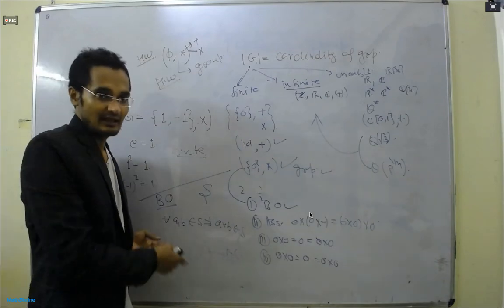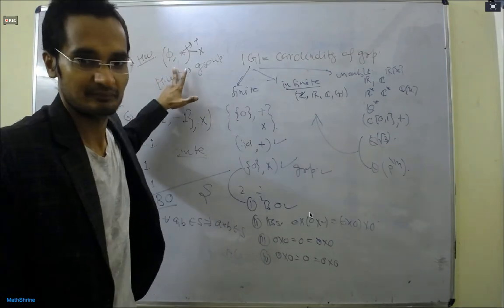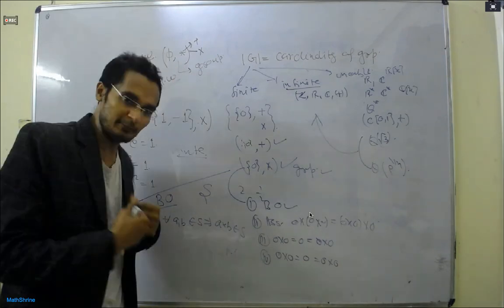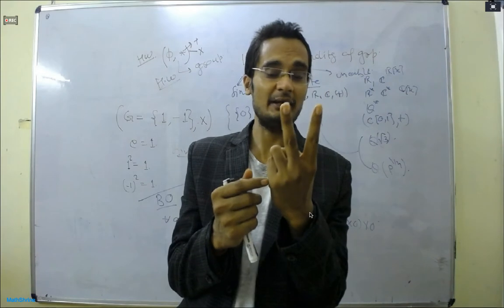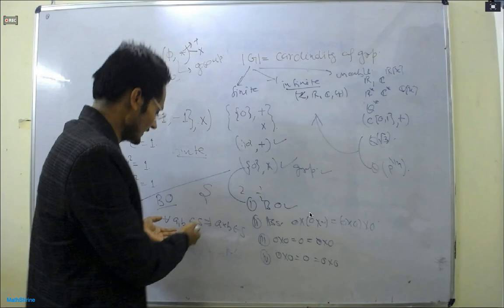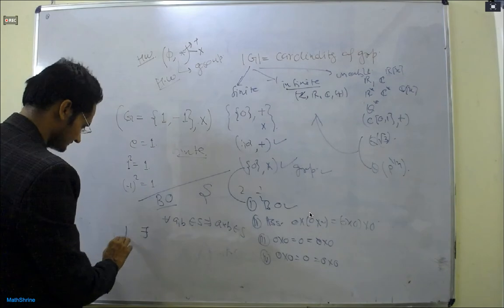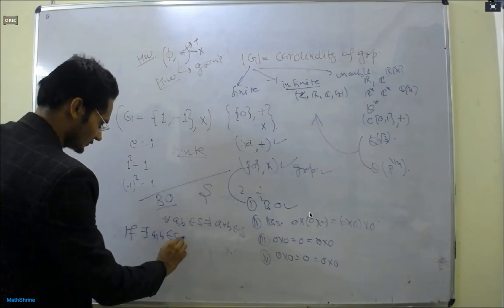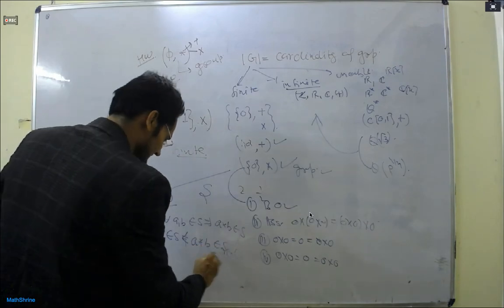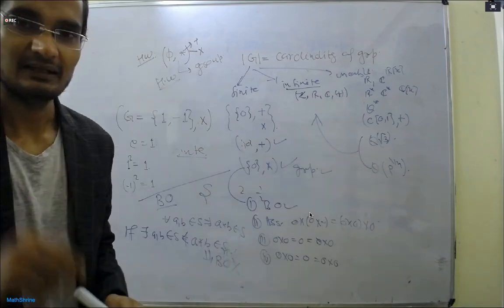When does a binary operation fail? If we can find two elements whose operation, whether addition or whatever, a operation b, does not belong to the set. If there exist a comma b belonging to S and a operation b does not belong to S, then we say the binary operation is not satisfied. Do not think the other way around. Is it clear, everyone? So think on it properly. This is very important.